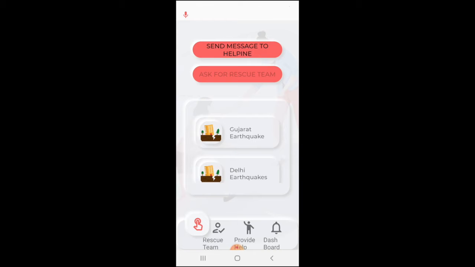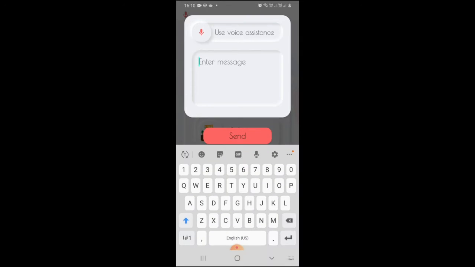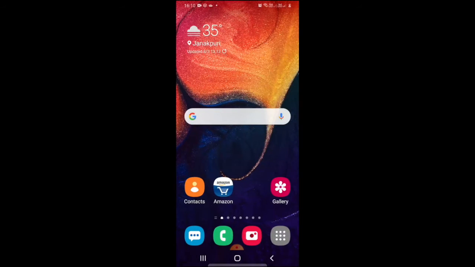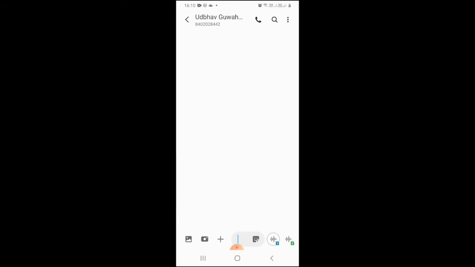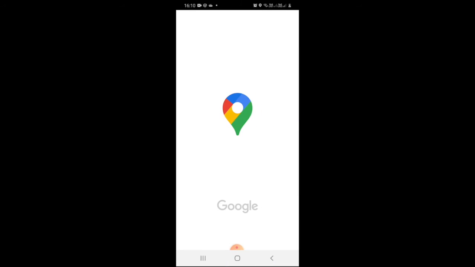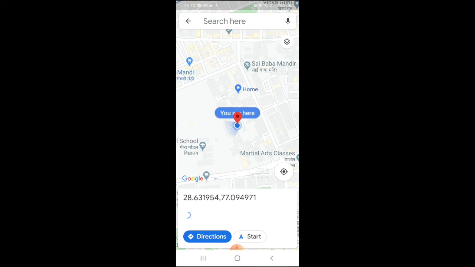Apart from that, there can be situations when during a disaster there is no internet connectivity. So we offer an option of send message to helpline feature. In this, the user can specify the message like I need food supplies and can send it to the helpline number. Now, along with the message, we also share the latitude, longitude, and the maps link for this particular victim. Using this maps link, helpline can inform the rescue team about the location of the stuck victim.